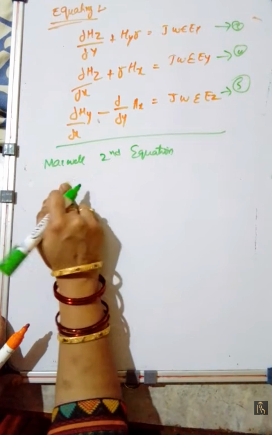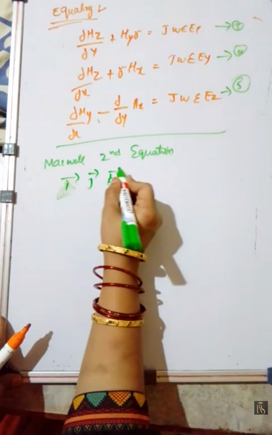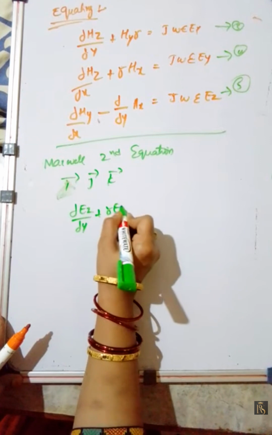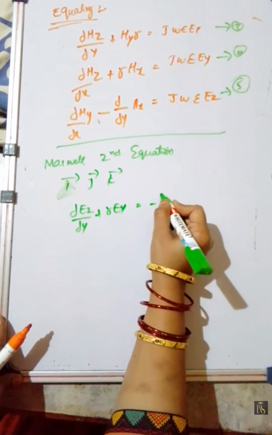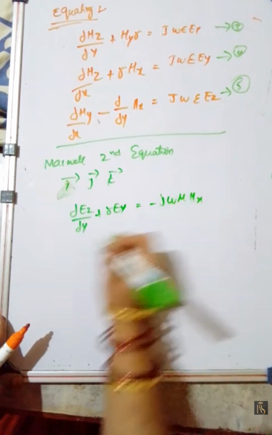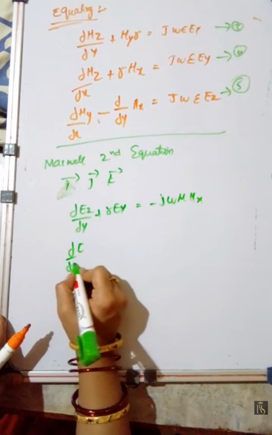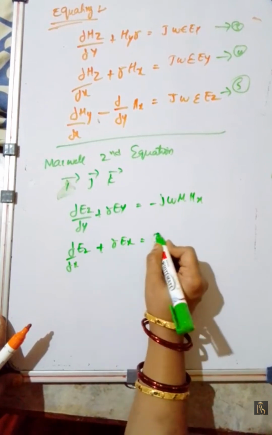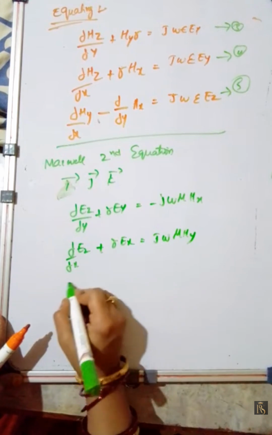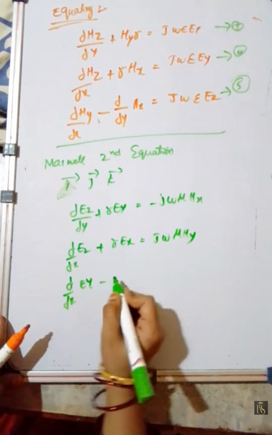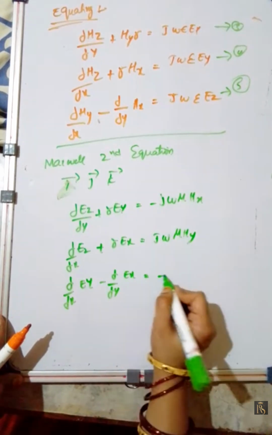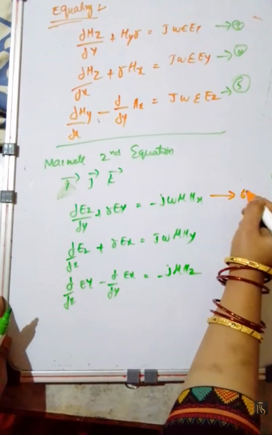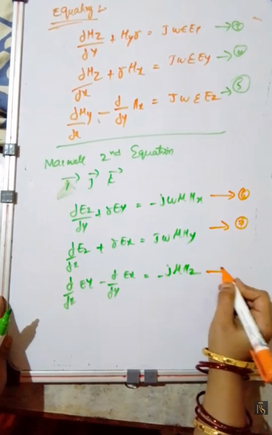Expanding I bar, j bar and k bar: dou Ez by dou y plus r Ey is equal to minus j omega mu hx; dou by dou x of Ez plus r into Ex is equal to j omega mu hy; dou by dou x of Ey minus dou by dou y of Ex is equal to minus j omega mu hz. These all are equations 6, 7, 8.